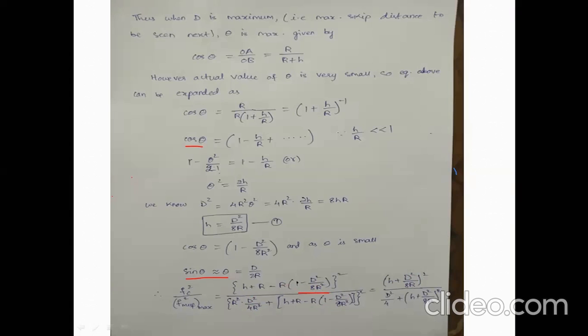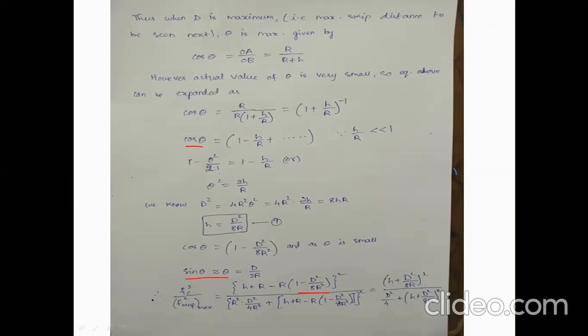When R goes inside, here it becomes plus R, sorry, minus R and plus R will be cancelled. Minus into minus, plus, it becomes plus. One R will be cancelled, so you'll be left with 8R. Similarly, in the denominator, D square by 4, because R square will be cancelled. And you will be left with the same numerator value.